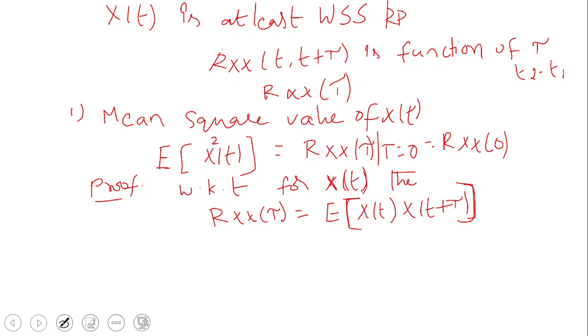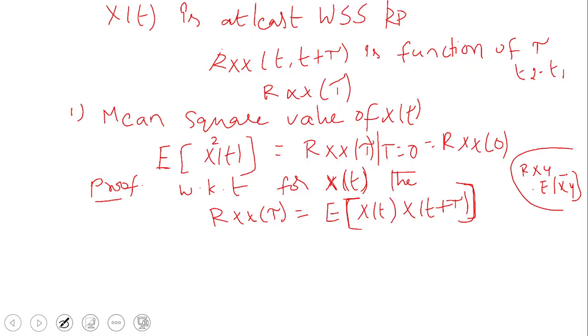If you remember, when we studied two random variables x and y, we wrote the correlation between them as Rxy equal to E of xy. If you remember this formula from multiple random variables, then you can write this directly. The formulas are always linked to the previous ones. So the autocorrelation function Rxx of tau is equal to E of x of t, x of t plus tau.